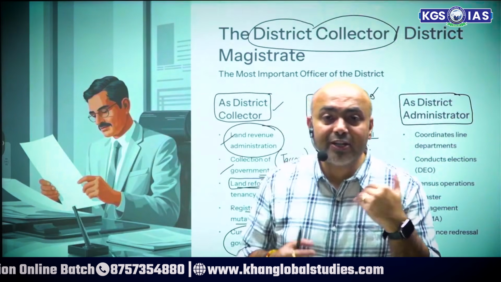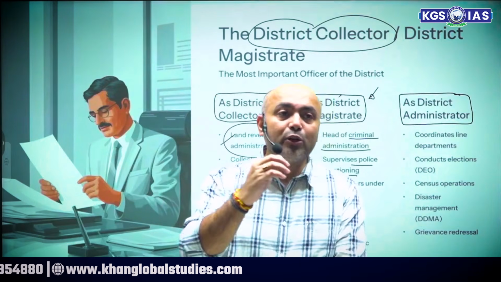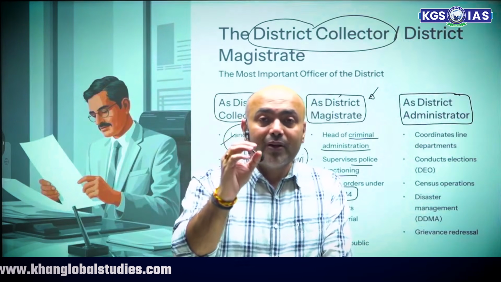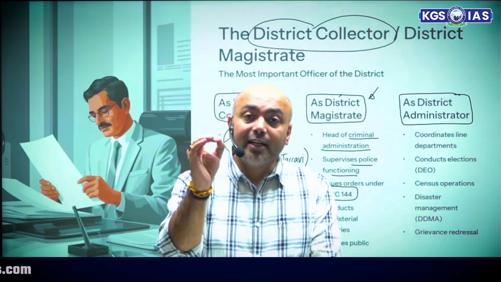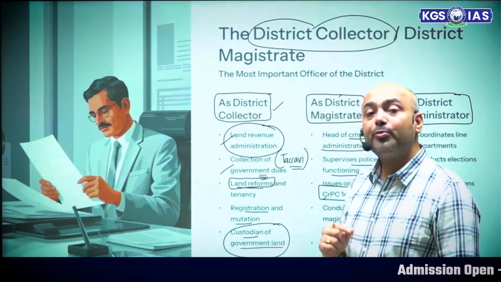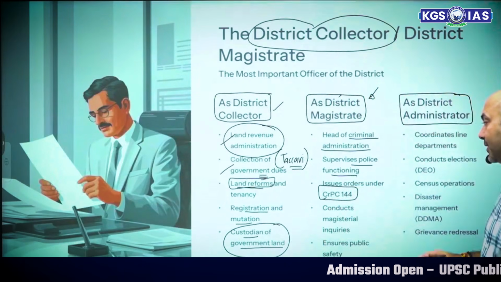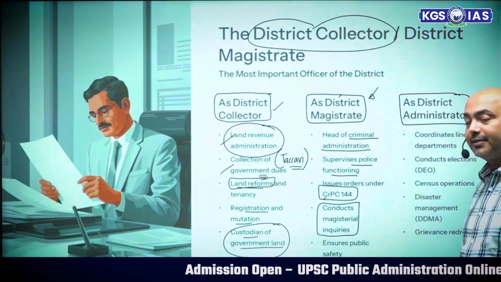So which authority at the district level can call for enforcement or decide that section 144 will be enforced? The decision is taken by the district collector. Okay, not by the superintendent of police, again by the district collector. Next comes conducting magisterial inquiries.